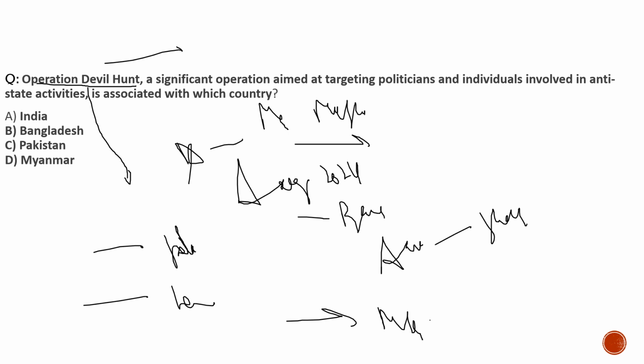Now let's solve the question. Here the question says: Operation Devil Hunt, a significant operation aimed at targeting politicians and individuals involved in anti-state activities, is associated with which country? Right now it is associated with Bangladesh. With this, I hope you had understood the question and also the concept behind it. Now let's move to the last question from the current affairs and see what we had brought.